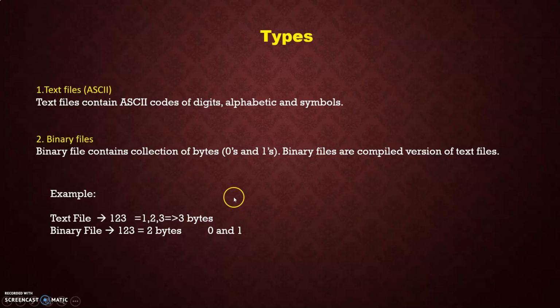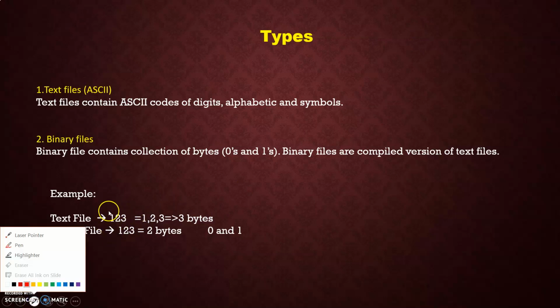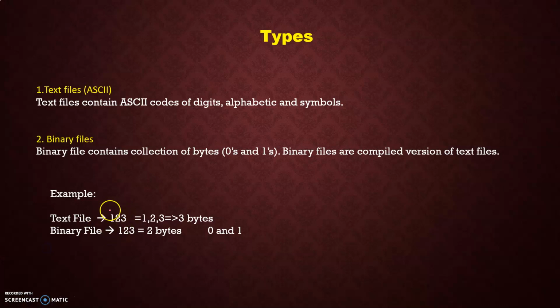Take an example. Suppose I am taking 123. 123 is a number, right? Whenever I take it in a text file, it will take 1, then 2, then 3. That means 3 different elements. So total size is 3 bytes as it consists of characters, right? But in the case of a binary file, when I take 123, it will divide the number by 2 and convert it into 0s and 1s. This is the difference between text file and binary file.